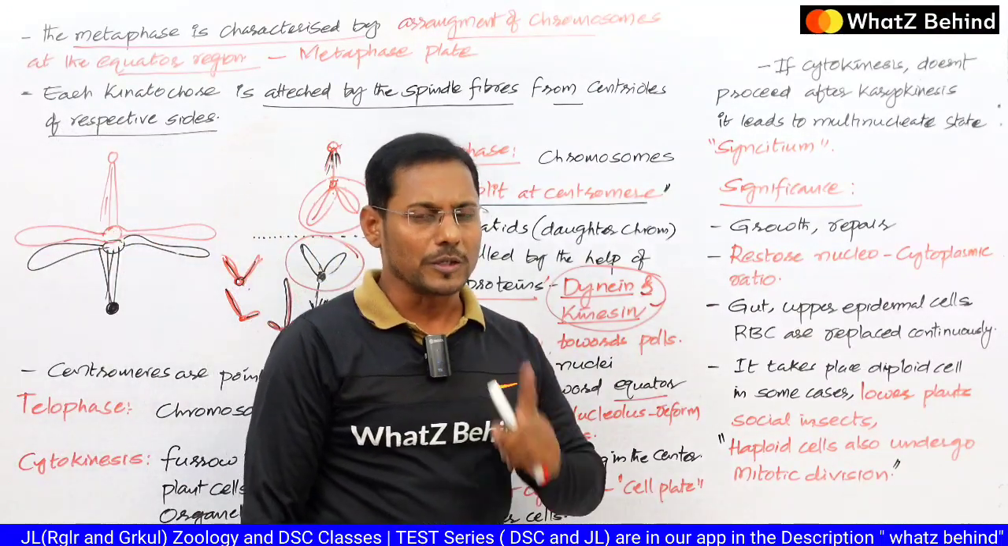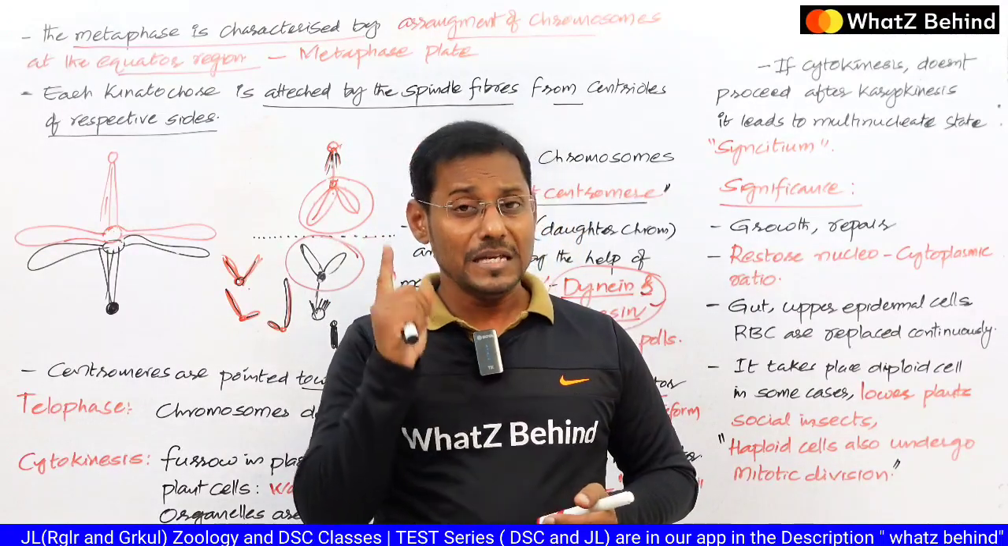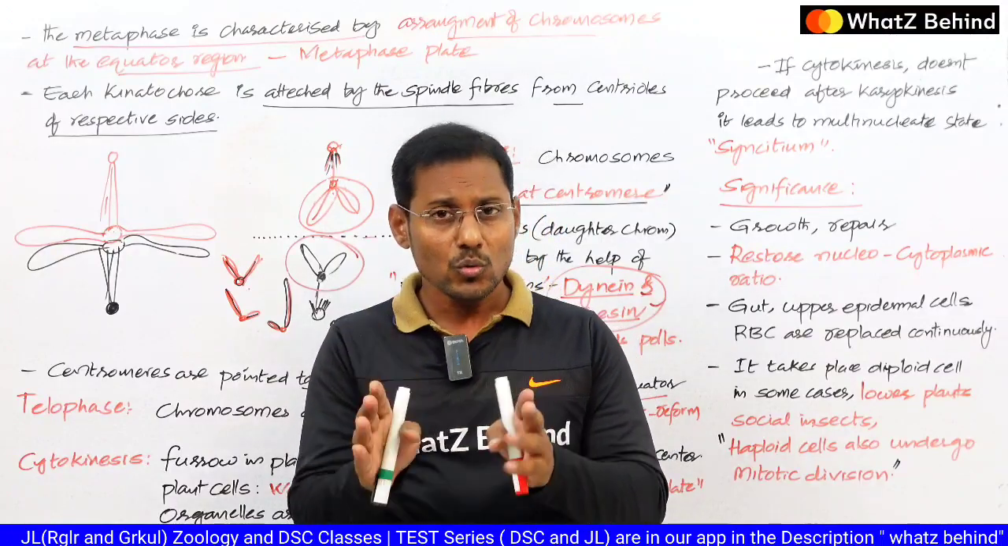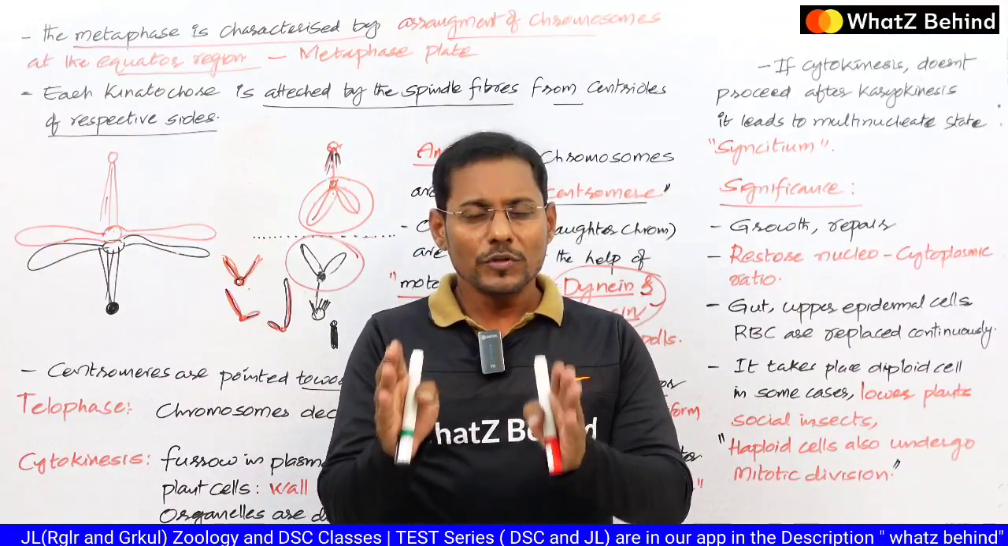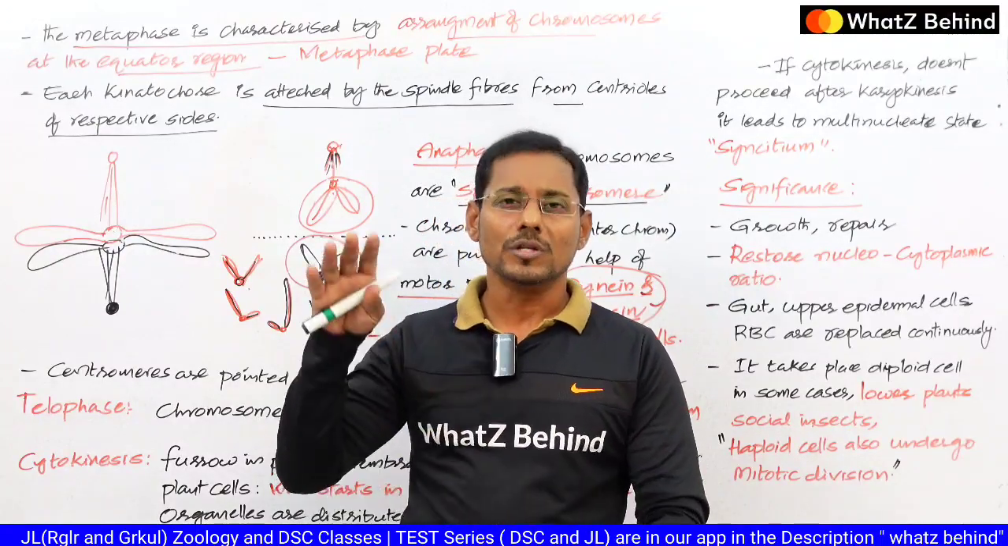In anaphase, what you should remember is that the chromosome is being split in the middle. As a result, the two chromatids are formed, which are referred to as the daughter chromosomes, and further they are pulled towards the polar region.